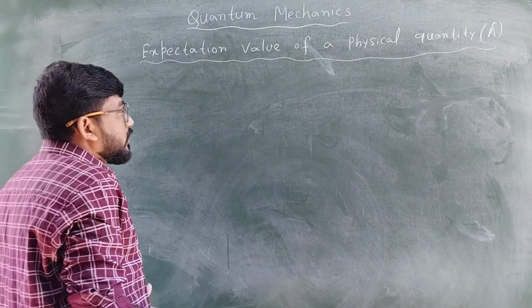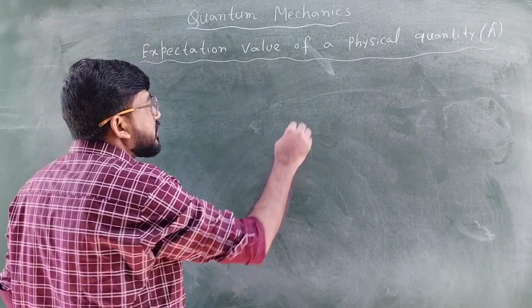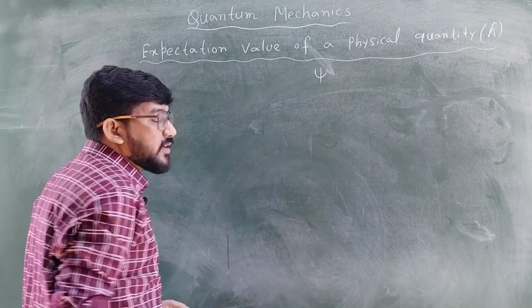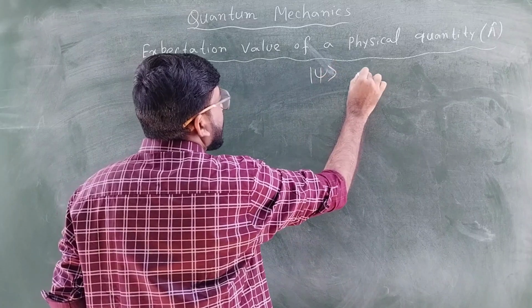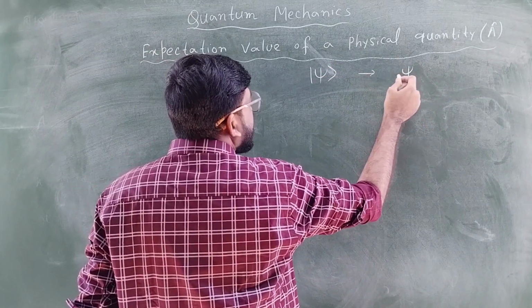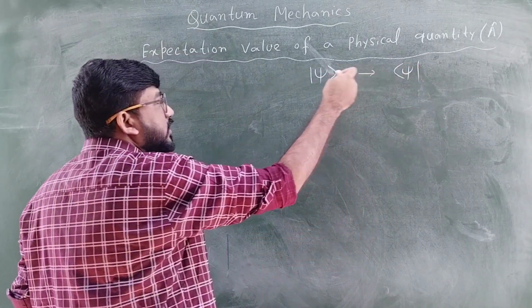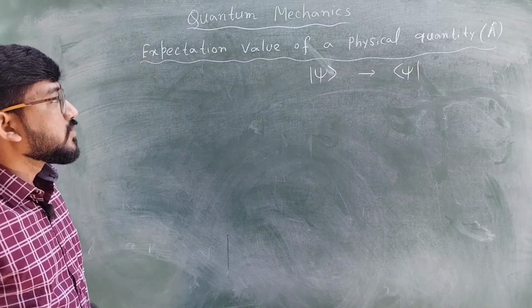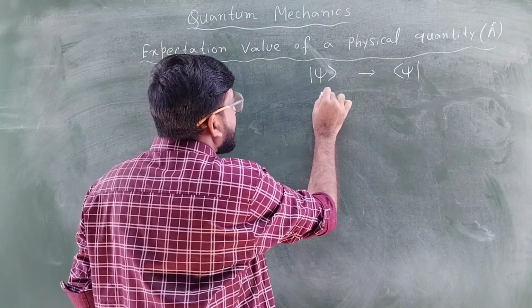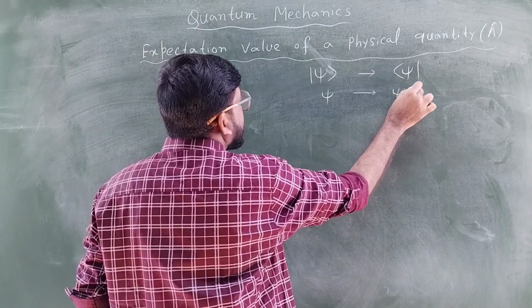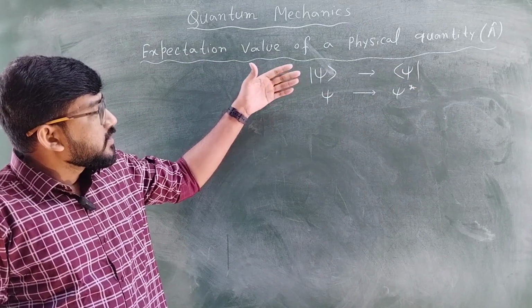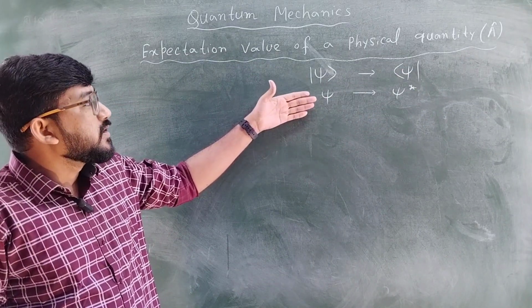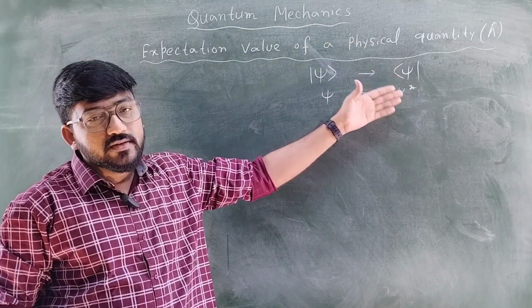Now you know, we have already defined in the postulates of quantum mechanics psi as a wave function, and there are two kinds of notation. One is the ket vector and another is the bra vector. Basically, the ket and bra vectors are complex conjugates of each other. If this is psi, then this is psi star. In this notation, the ket vector means the normal wave function psi, and the bra vector means psi star.